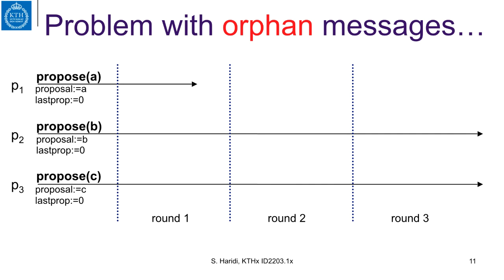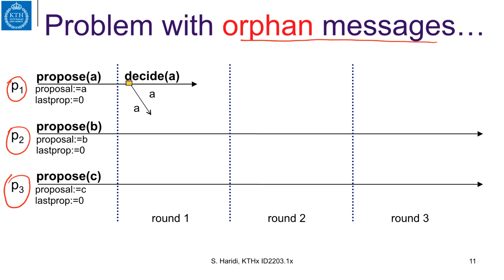Let us look at an execution where we might have a problem, which is called the orphan message problem. It also illustrates how the algorithm really works. Initially we have P1, P2, P3, and we assume that they have three different proposals. P1 has A, P2 has B, and P3 has C. P1 decides on A, and then P1 fails.